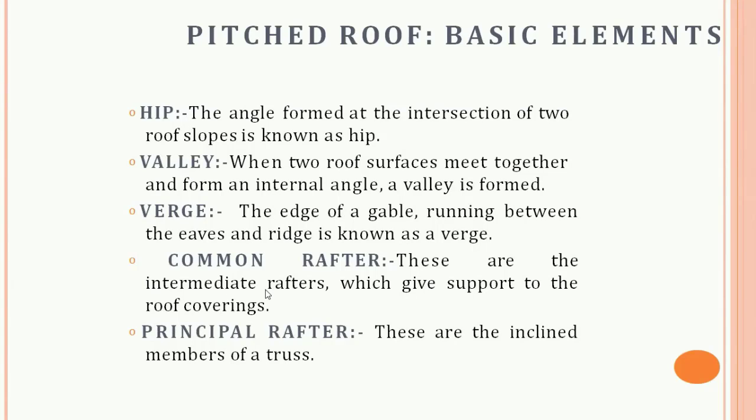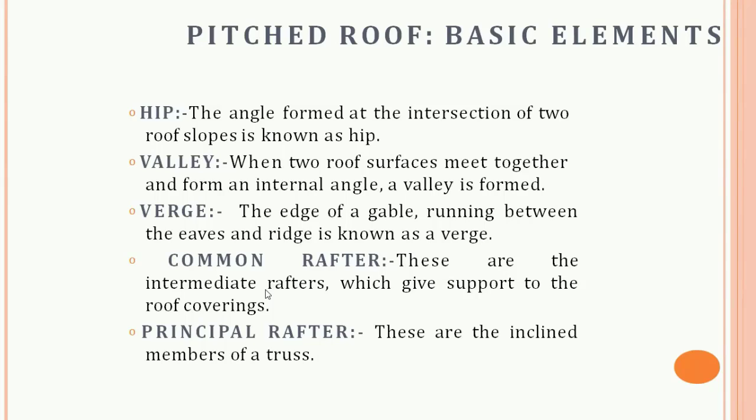After that, hip. It is the line formed by the intersection of two sloping surfaces where the exterior angle is greater than 180 degrees. Then valley. It is the line formed by the intersection of two surfaces making the external angle less than 180 degrees. In other words, it is the reverse of a hip. Then verge. The edge of a gable running between the eaves and ridge is known as the verge.